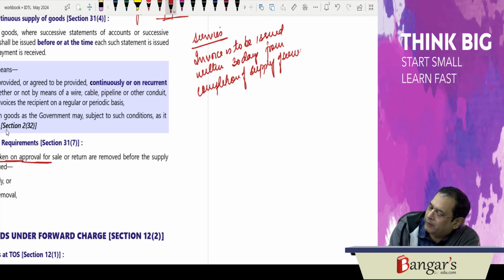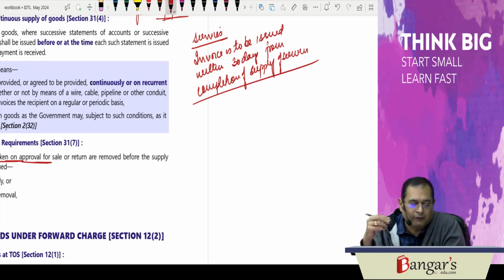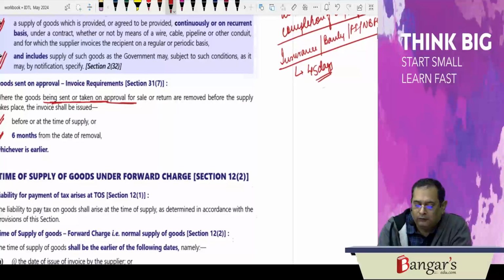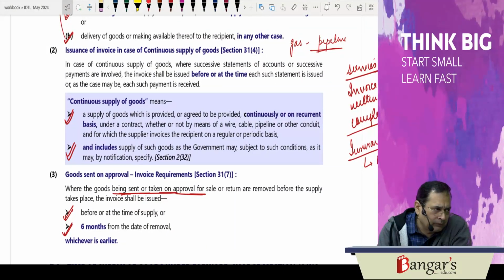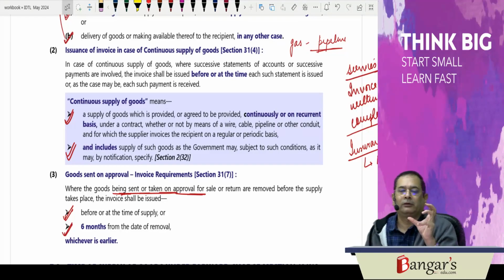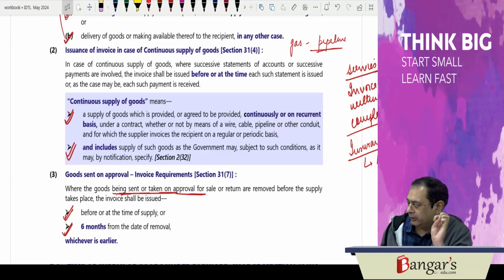But in case of banking companies, financial institutions, NBFCs, insurance companies, the same is to be issued within 45 days. So that we will be discussing afterwards. Initially, what we have discussed here is the basic provisions relating to determination of time limit for issuance of invoice in respect of the goods.